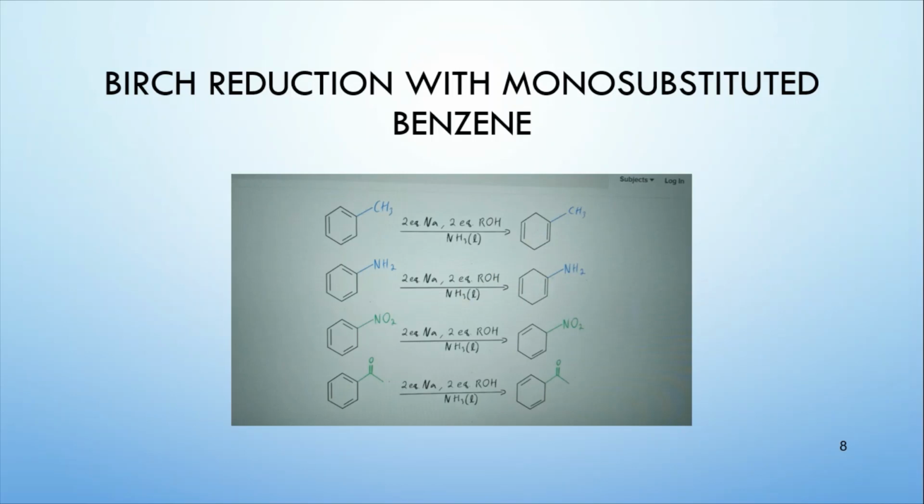You can see in the first two examples the double bond is at the carbon bearing the substituent. But this is not the case in the last two examples. When the electron withdrawing group is there, you would not have the double bond at the carbon attached to the substituent; in fact, it will be away from that carbon. One by one we will go through the mechanism of both these reactions.